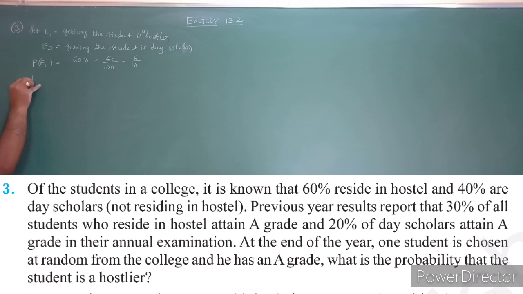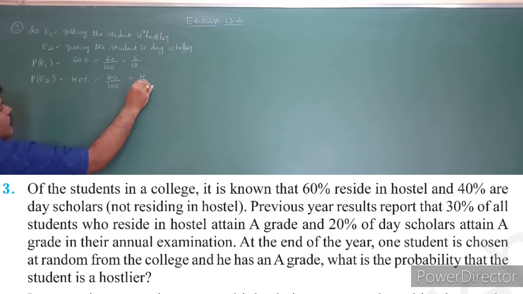And the probability of E2, where E2 is that the selected student is a day scholar student. They have given that this value is 40%. So that is nothing but 40 out of 100 students being day scholar students, which is 4 out of 10.